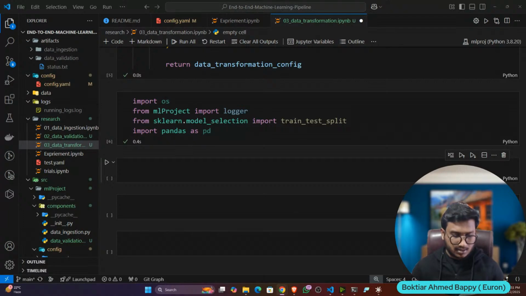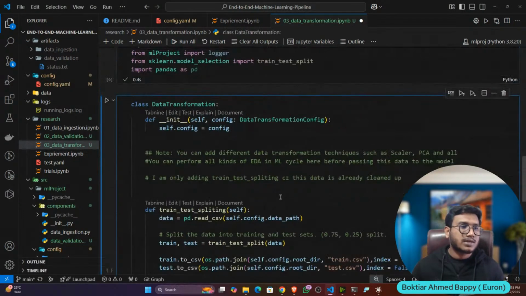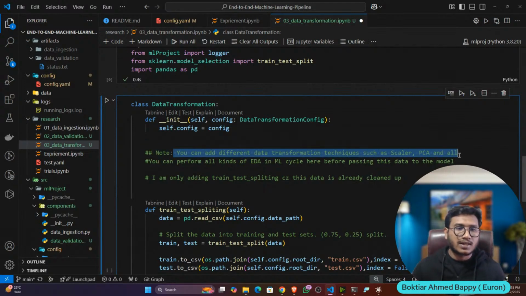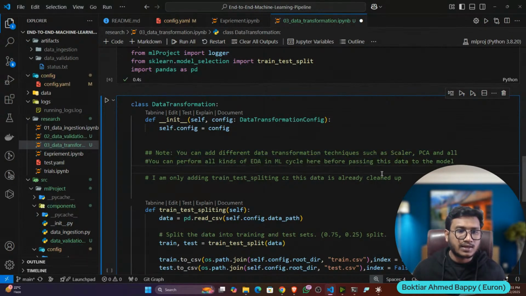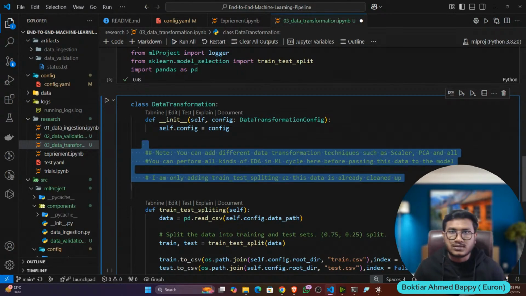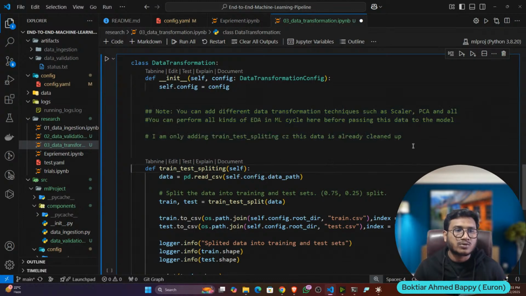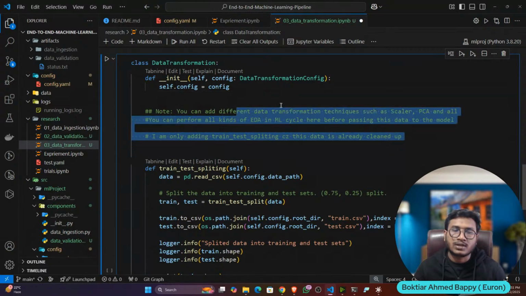Then this is the class I have written. So here I have written one note: you can add different data transformation techniques such as scaler, PCA. Okay, you can perform all kinds of EDA in the ML cycle here before passing this data to the model. That means here you can pass every kind of feature engineering task. I haven't done it because I want to show you quickly. But if you want, you can also add it. You can create a different function. Let's say you want to do missing value handling, create a function. Let's say you want to do outlier removal, create a function. Let's say you want to perform PCA, create a function. That's how you can do it.